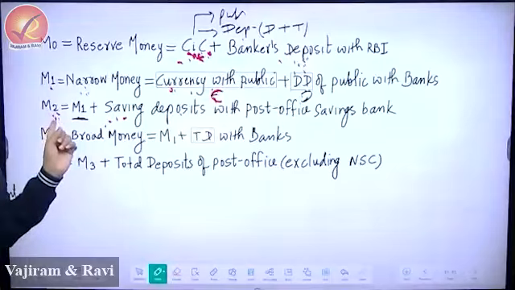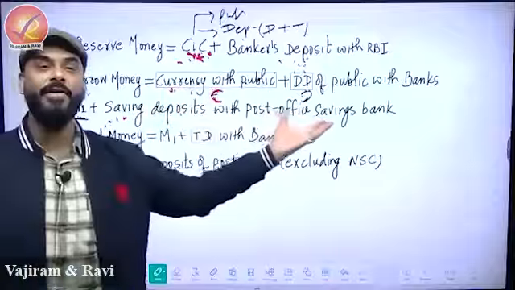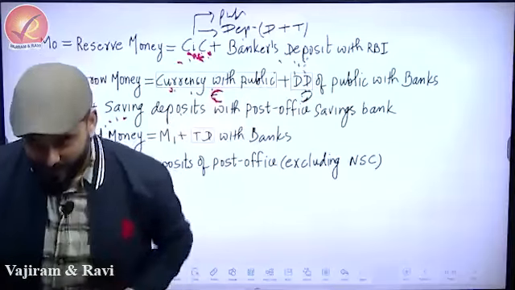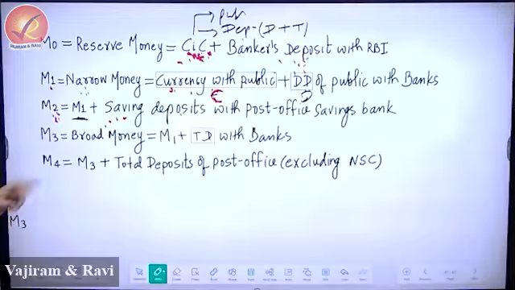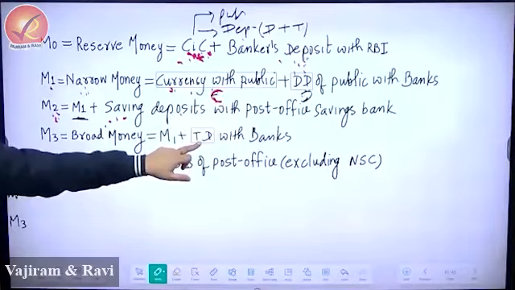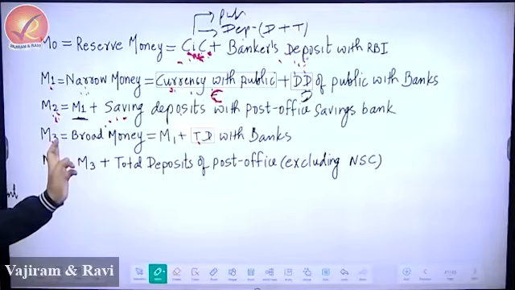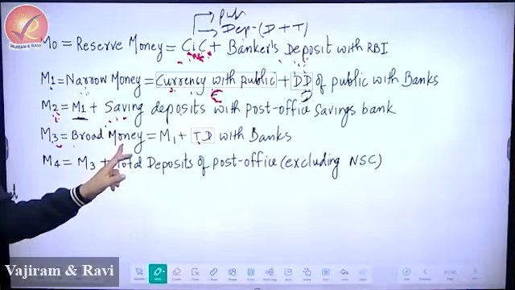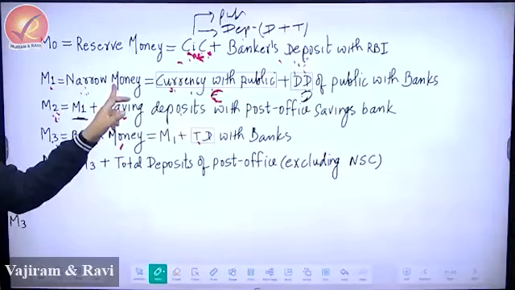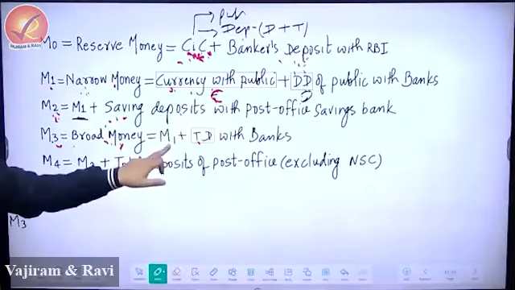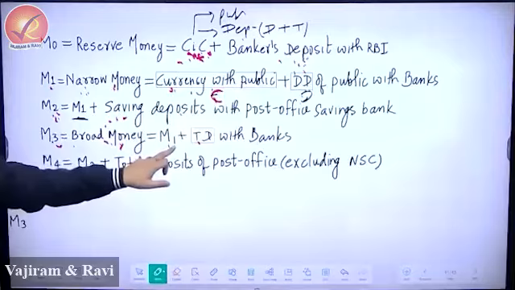Meaning, this is the second best. The first best is very simple, money that you have in hand plus HDFC. The second best is money you have in hand plus HDFC plus post office. So that's why it is called M2. Achha, which one will be difficult? The moment you add fixed deposit, it becomes difficult. So what is M3? M3 means, please write, M3 is equal to broad money. Broad means more components are included. Narrow means only 1-2 components. Broad means 3-4 components. So what is broad money? Broad money means the best money that you have, M1, it's the best. And in the best, what did you do?